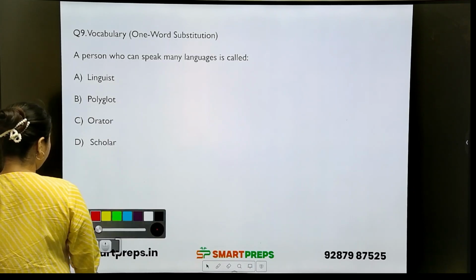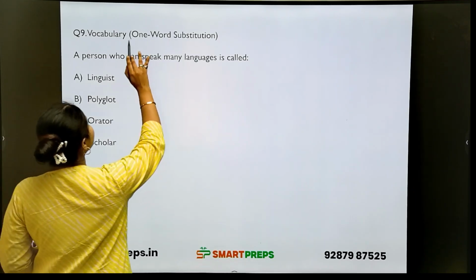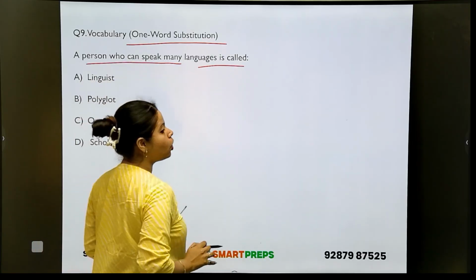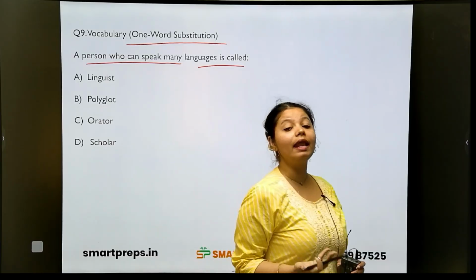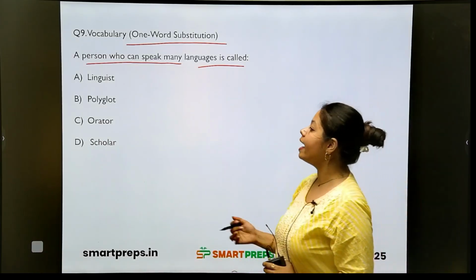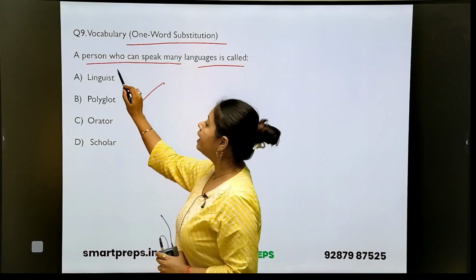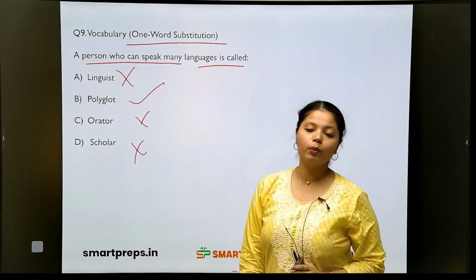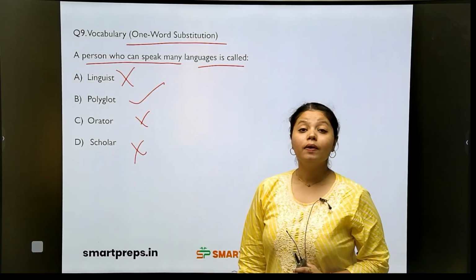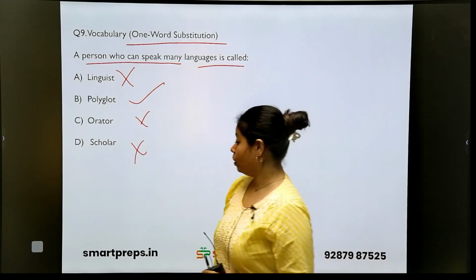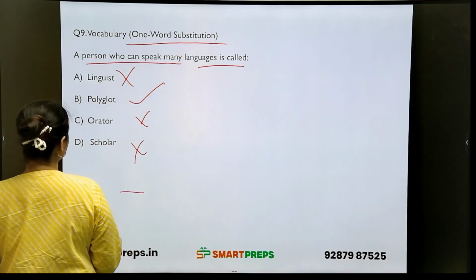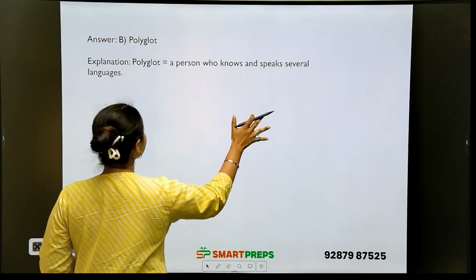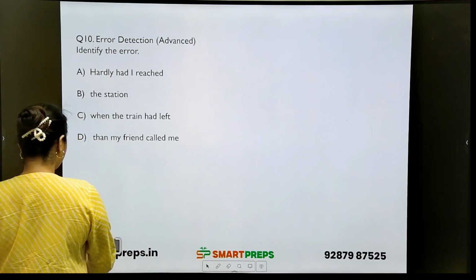Okay. So now moving on to a question on vocabulary, that is one word substitution. A person who can speak many languages is called what? Is called a polyglot. Okay, linguistic, we do not say linguistic, or orator or scholar, we say polyglot. Okay, a person who knows many languages. A person who knows and speaks several languages is known as polyglot.